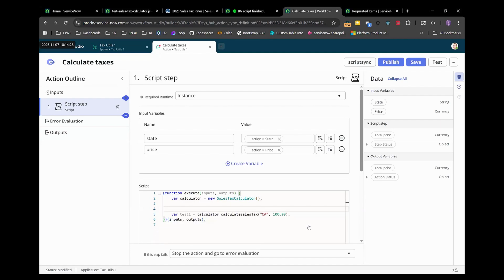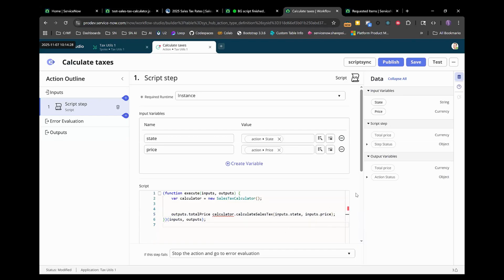And we need to change this because this isn't what we want. What we can do is call inputs.state, and this is going to be inputs.price, because those are the arguments that we're going to send to it. And then how do we return it? We can do outputs.total_price, right?